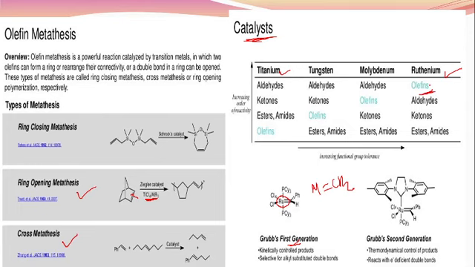This is about olefin metathesis. You must know, you have to write down their definition, their cyclic process, and their types of metathesis: ring opening, ring closing, and cross metathesis. And you must know the structure of the Grubbs catalyst. This is the structure of the Grubbs catalyst. This is another, second generation of the Grubbs catalyst, but in your syllabus, only this catalyst you have to remember. There is RuCl2 double bond with CH and PCy3. This Grubbs catalyst is useful for olefin metathesis.